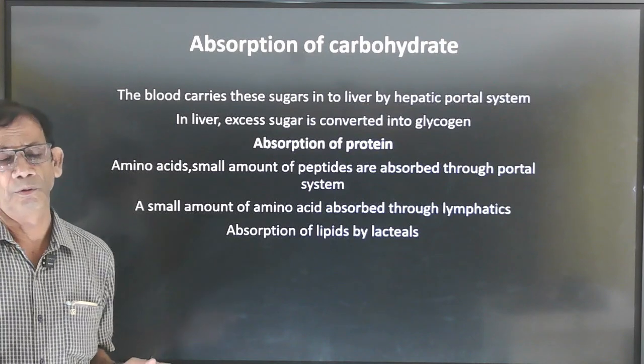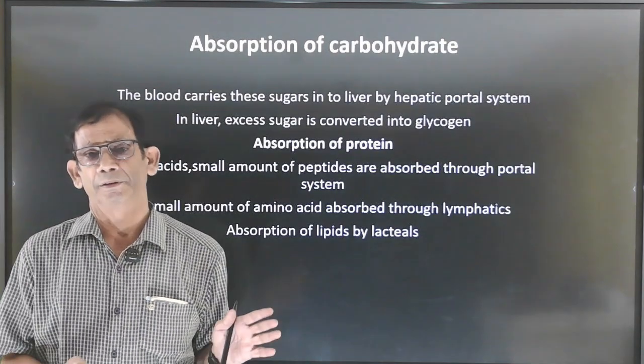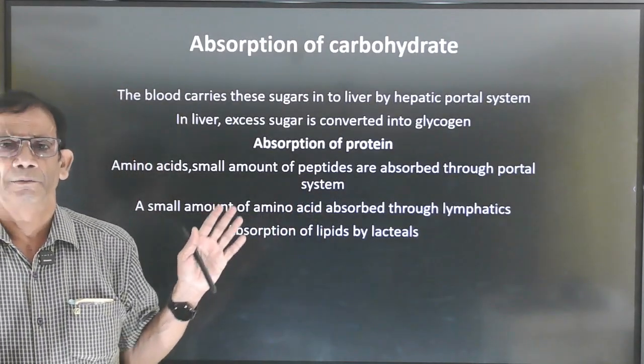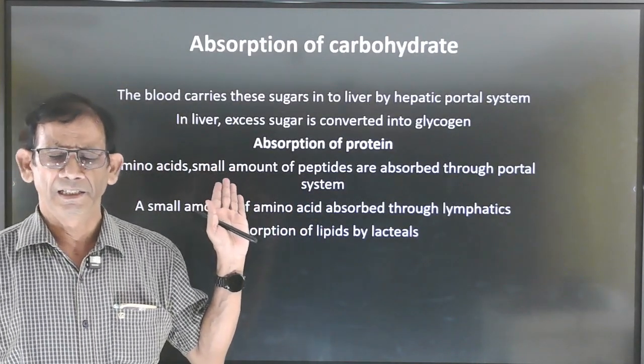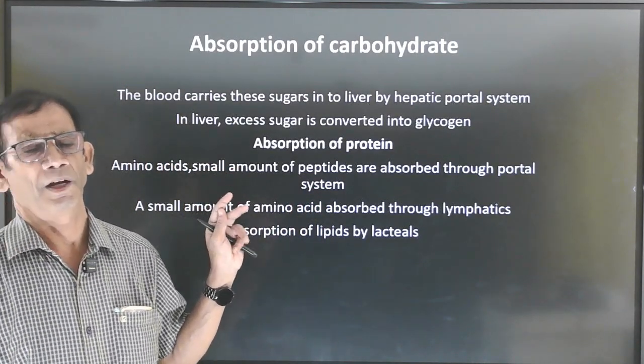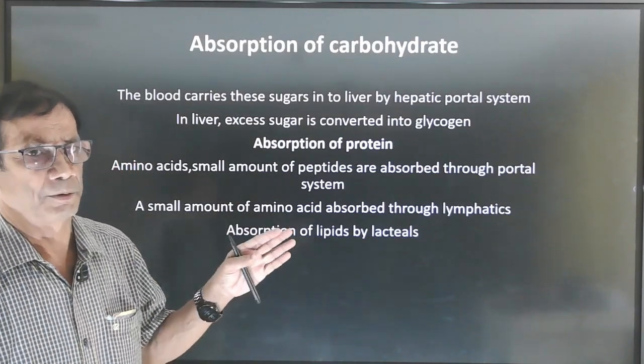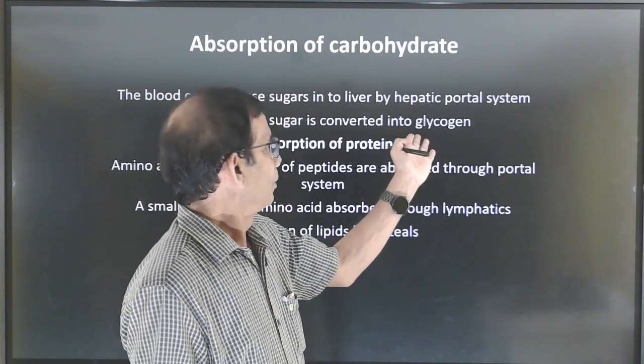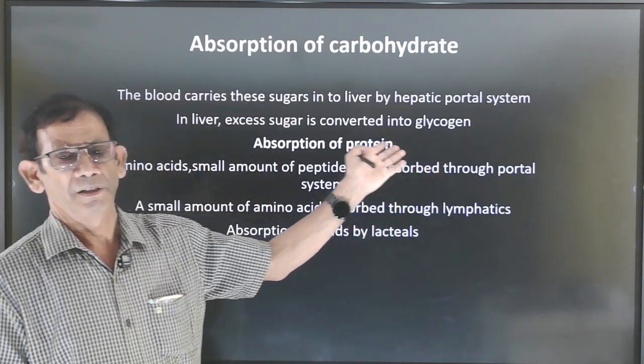Now, all the carbohydrates absorbed by the body move to the liver, and in the liver, the excess carbohydrate is transformed into glycogen, which is helpful at the time of starving.